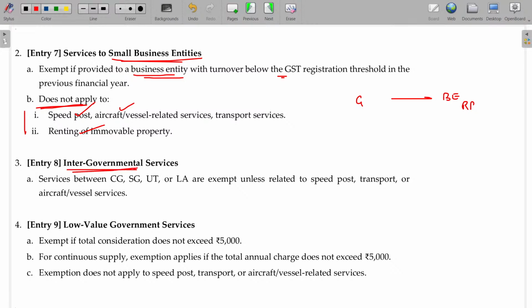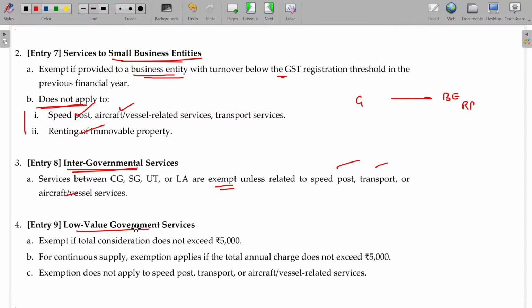Intergovernmental services, where one government renders services to another government, are most probably exempted, unless the services are rendered by the private player also, like speed post, transport, aircraft. So you can always easily link government to government, in most cases exempted. But for whatever service is done by the government to others, check whether it falls under a specific social responsibility service by the government or not. If it is so, then most probably exempted. Where similar services are offered by the private as well as the government, and the private player has to pay the tax, this government entity should also pay the GST.